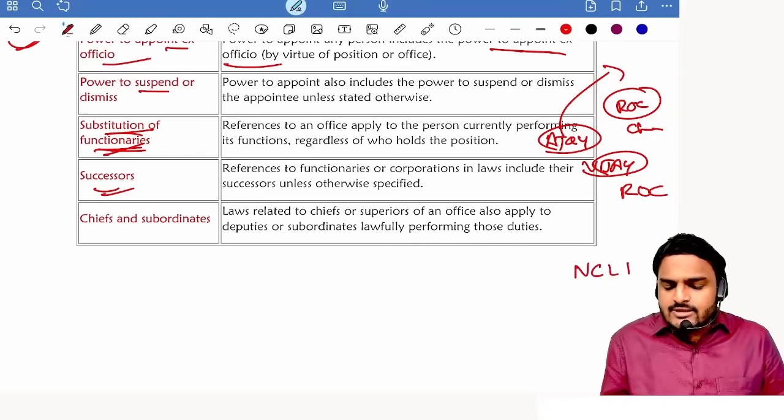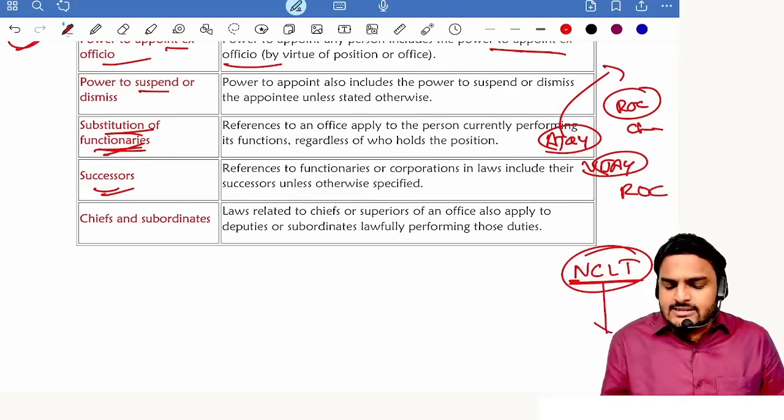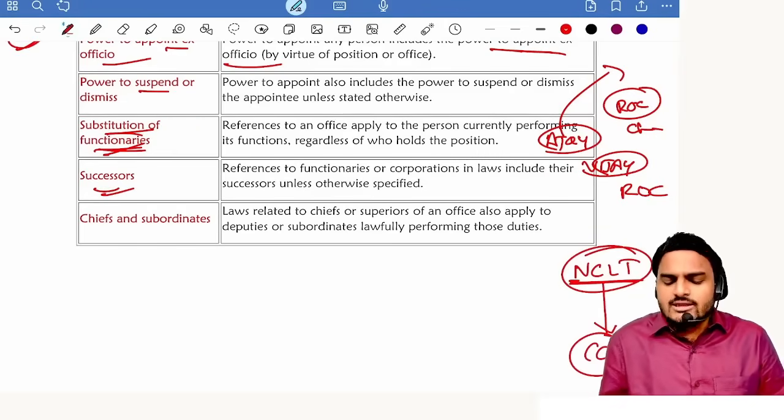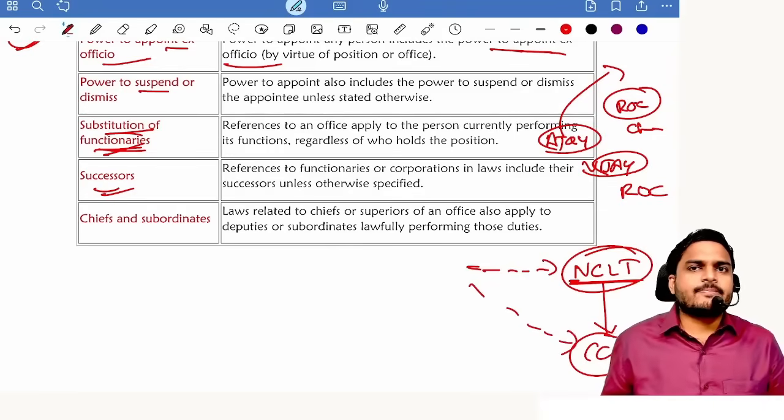So far powers are with NCLT to deal with one matter. Now imagine the word NCLT is replaced with central government. Now all the powers vested with NCLT gets transferred to central government.